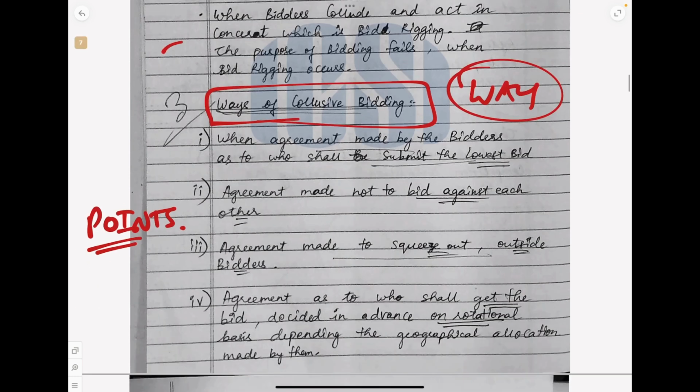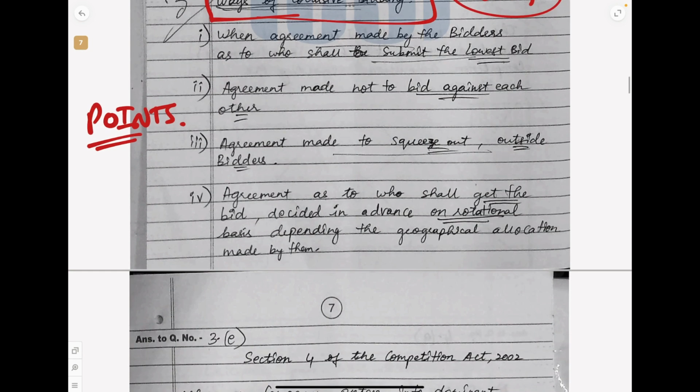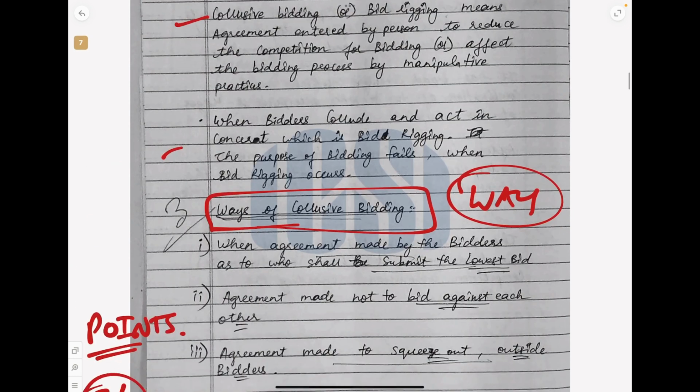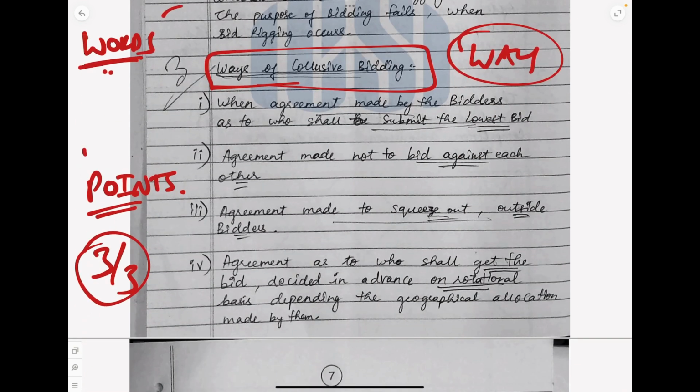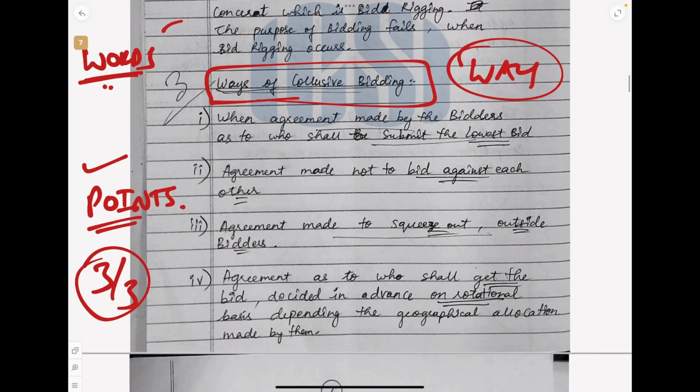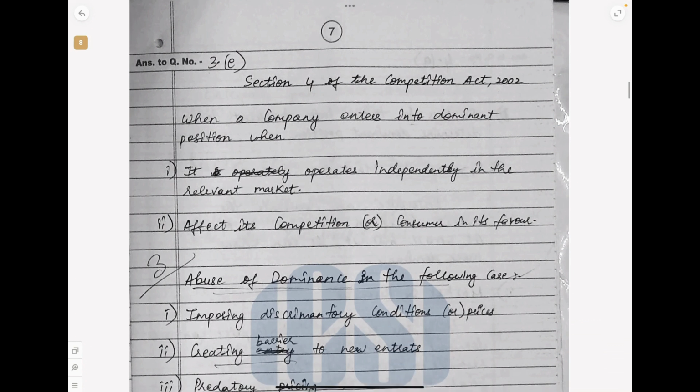So it is easy for the person correcting it, you are making his or her life easier, and all the points have been written, and you are getting 3 out of 3. Very, very good. So the paragraphs, connecting the words in the question to the words in the answer and writing point wise is going to give you the marks, and this is a classic example. Just see this, take a screenshot if required. This is how you need to write.